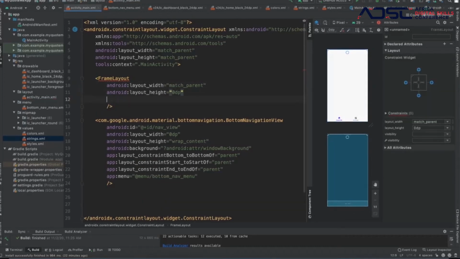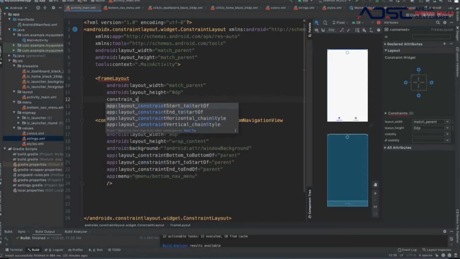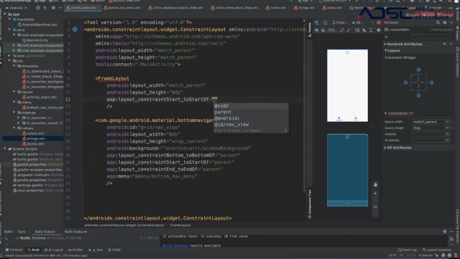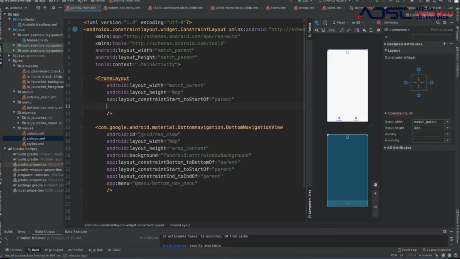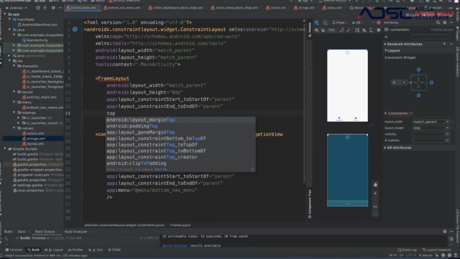Anytime we say 0 dp, it means take the space available in the window that you're given, right? And then we also do some constraints: to the start of parent, to the end of parent, and then we constrain to the top of the parent.